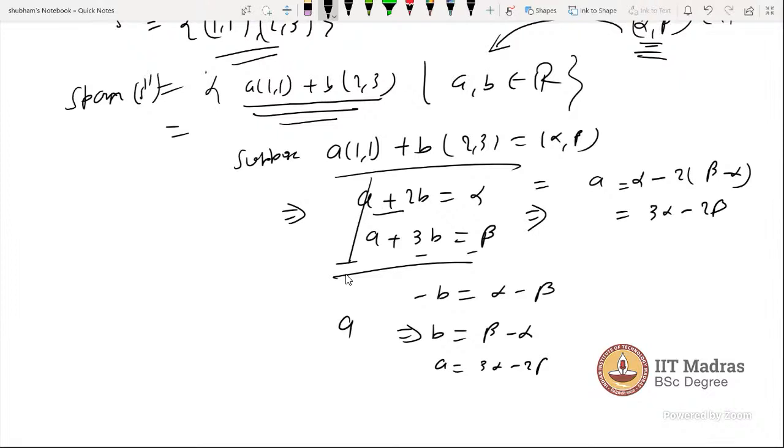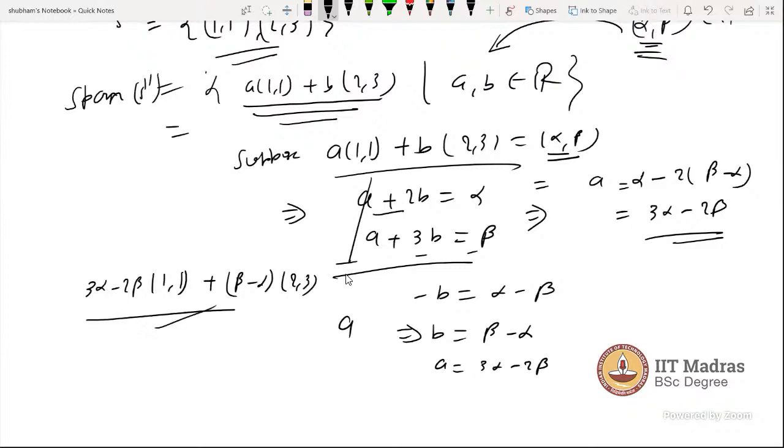You can check if I made a mistake. That means this vector can be written as (3 alpha minus 2 beta)(1,1) + (beta minus alpha)(2,3). So this (alpha, beta) can be written as a linear combination of these two vectors.